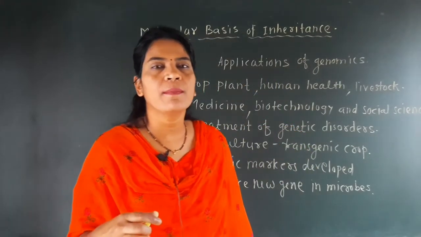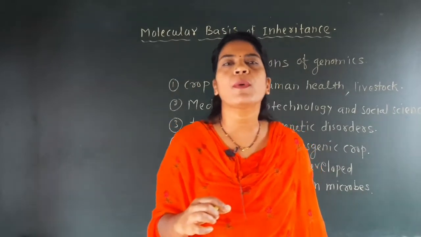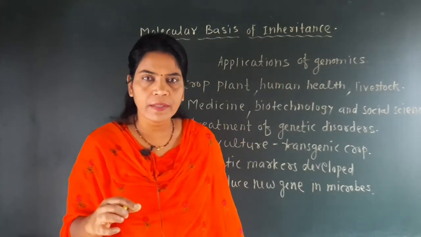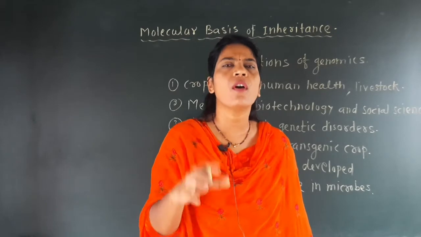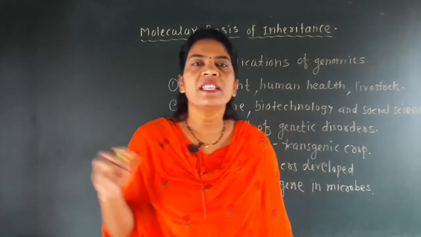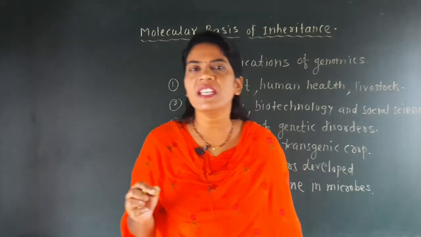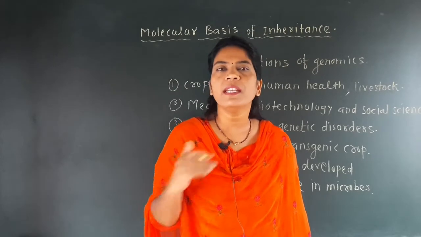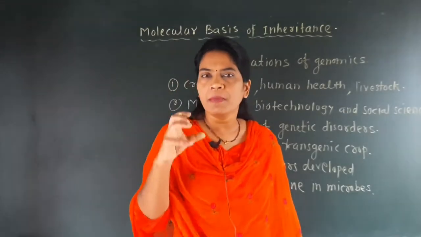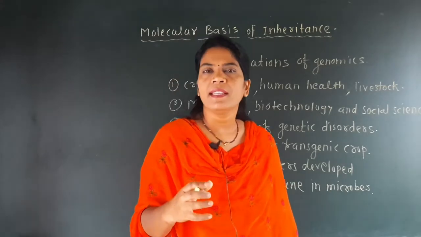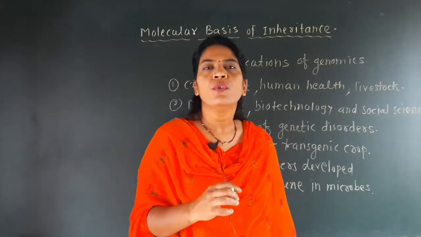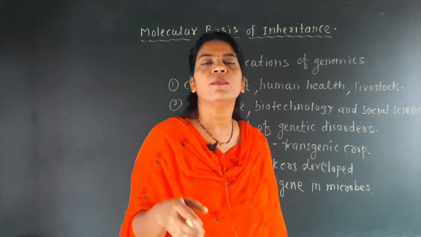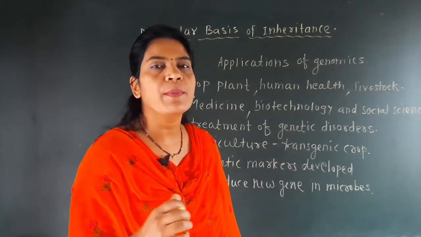So for this livestock animal, for example, if we take the example of the cow and study the genome of the cow, then you will find detailed information about all the genes of that cow. By changing or modifying a particular gene of that cow, we can increase the production of milk in that cow. So milk production can be increased by the modification of the genome of that cow. So first we have to study the genome of the cow, and then only can we improve the capacity of milk production in that cow.